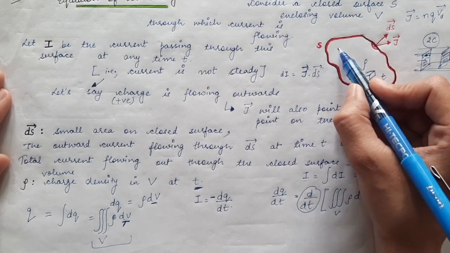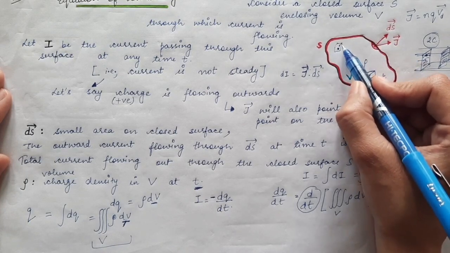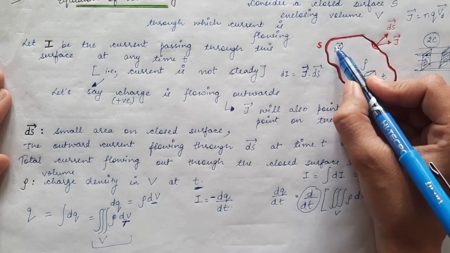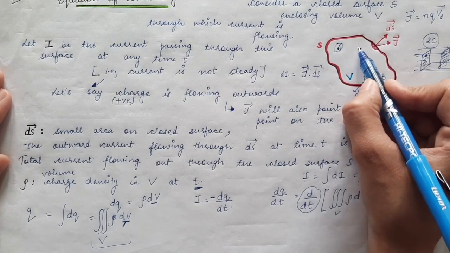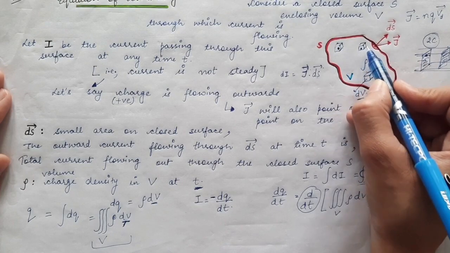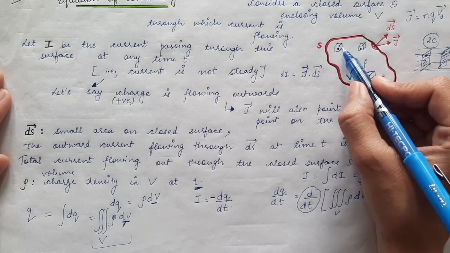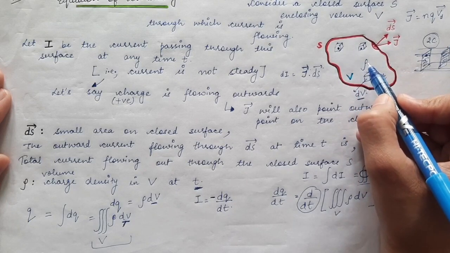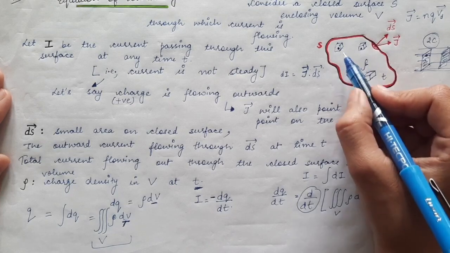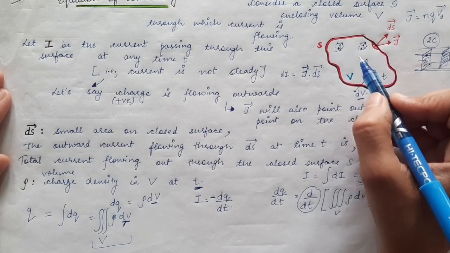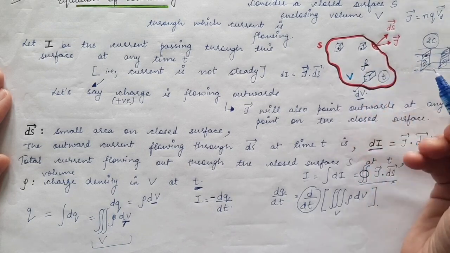So at this point, let's suppose I take this point and draw a unit volume, then the amount of charge will be something else. And at this point, if I draw a unit volume, the amount of charge present in this unit volume will be different from this one. Means rho, the charge present in unit volume, is dependent on the coordinates, that is x, y and z, and also we have said that rho is dependent upon time.